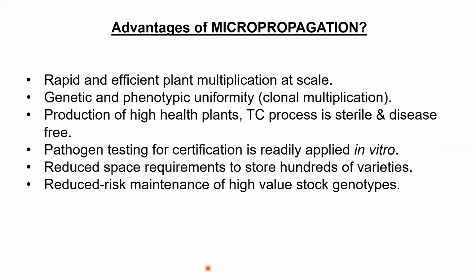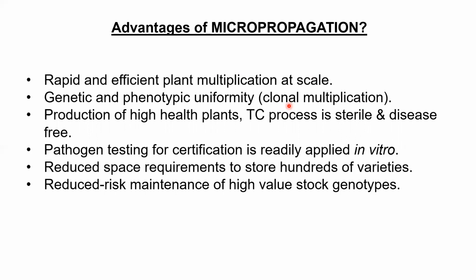Advantages of micropropagation would be more or less similar to what we had for plant tissue culture. So the first one is rapid and efficient plant multiplication at scale. Then the genetic and phenotype. Okay, this is very important. When we perform plant tissue culture, there is always a chance that during the division, subdivision and differentiation, some of the genes may alter. But this is in our control. When we work with plant micropropagation, we have a clonal multiplication. Clonal multiplication means the genetic makeup remains the same.